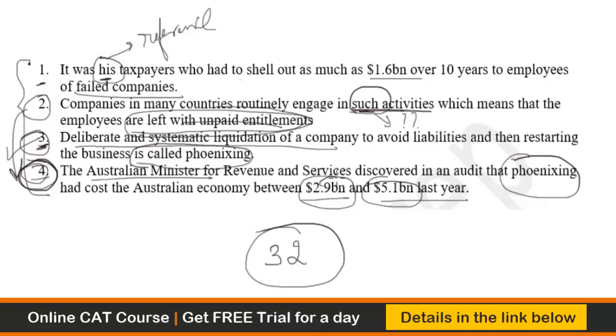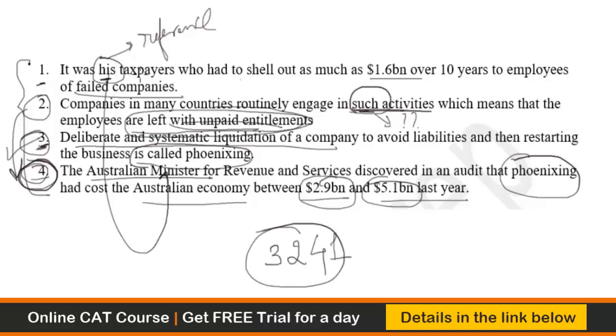The Australian Minister for Revenue and Services discovered in an audit that phoenixing had cost the Australian economy between these and these. Now, why it had cost? Because the employees were left with unpaid entitlements. So before 4, you must have 2, and with 1 in the end, because his taxpayers refers to what? The Australian Minister. The Australian minister says that he discovered something, and it was his taxpayers, in a sense that the Prime Minister might call the people as his people, right? Similarly, the minister is calling the citizens as his taxpayers.